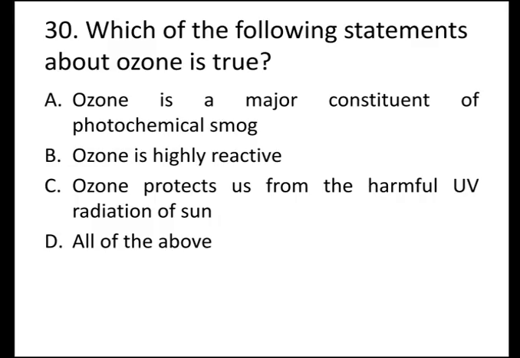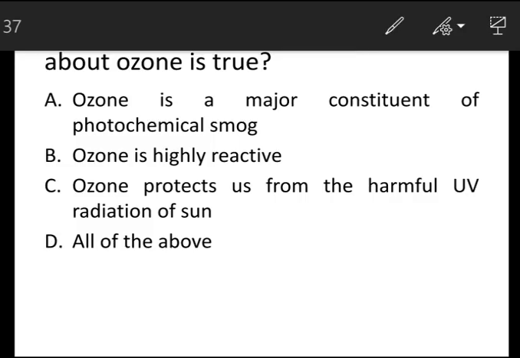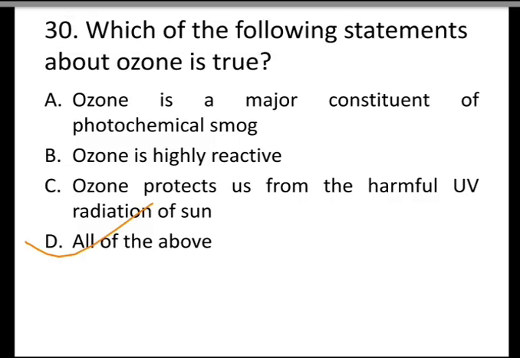And the correct answer is D. All of the above, because ozone is a major constituent of photochemical smog. Also, ozone is highly reactive and protects us from the harmful UV radiation of sun.